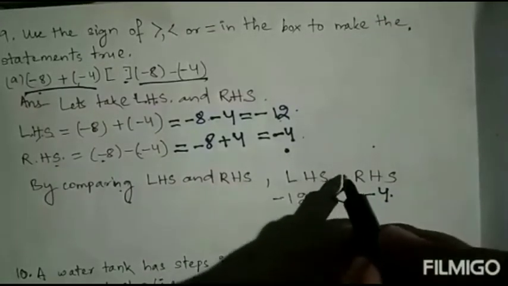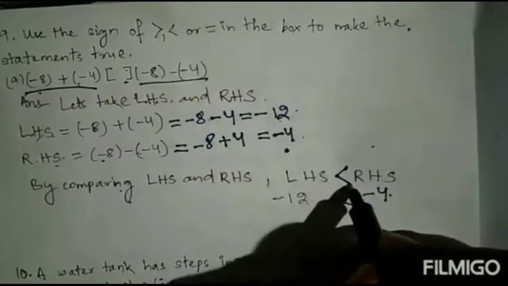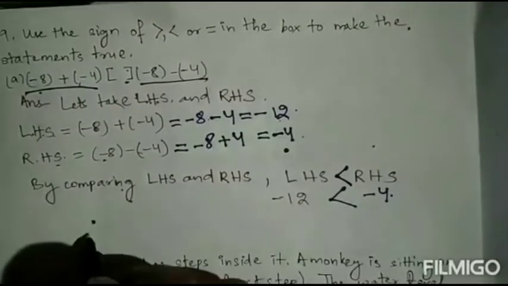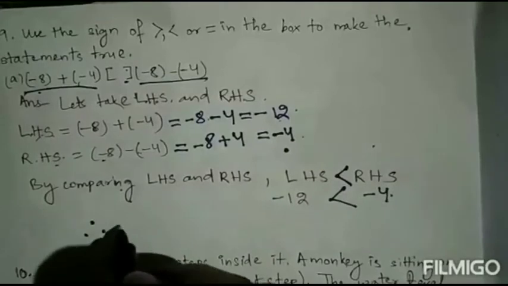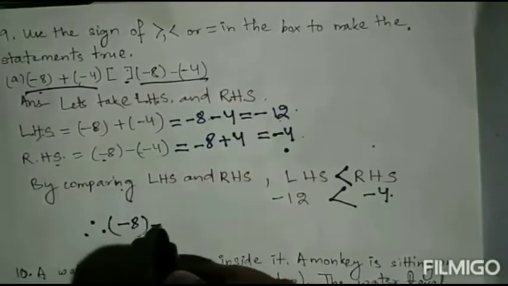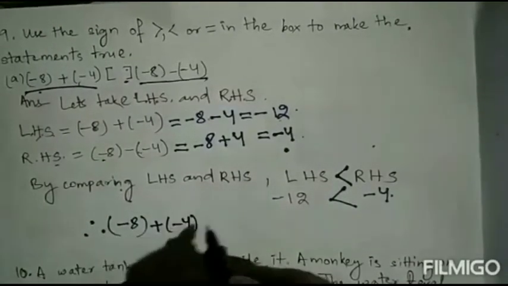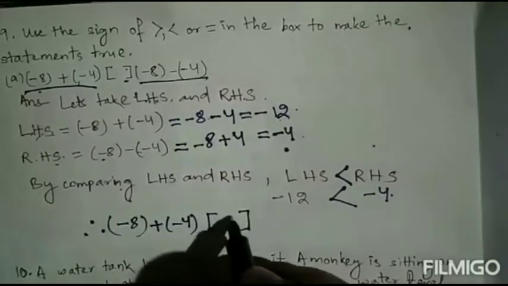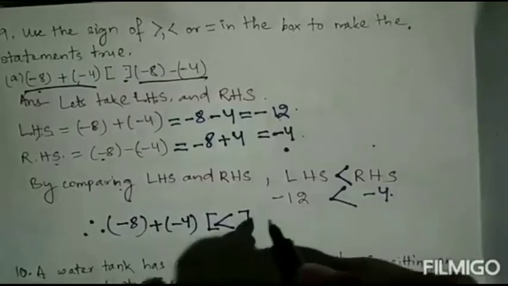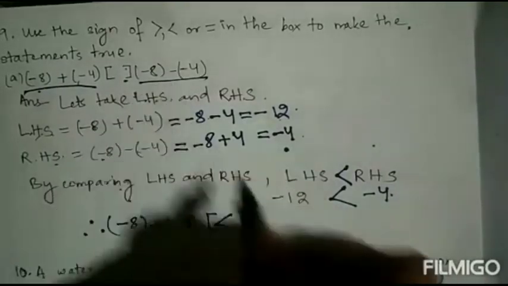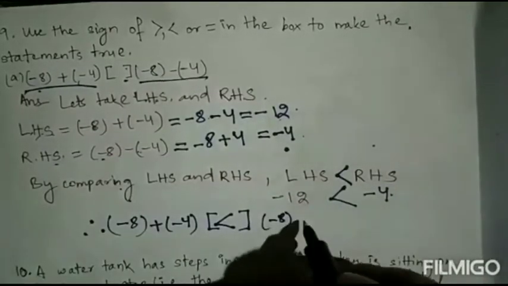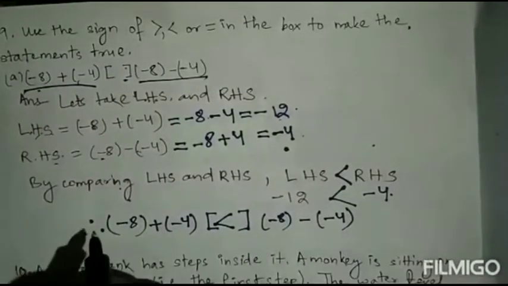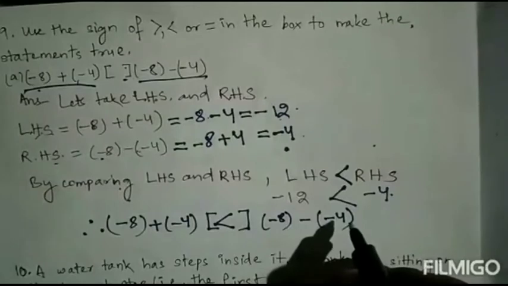So LHS is less than RHS. Hence you write the statement: minus 8 plus minus 4. You put the less than sign in the bracket. Then the right hand side is minus 8 minus minus 4. So now this statement is completed.